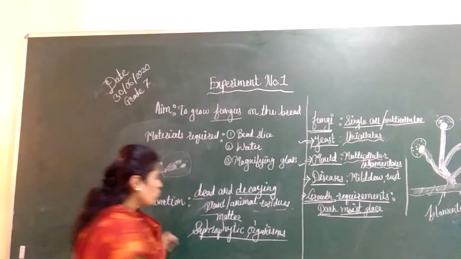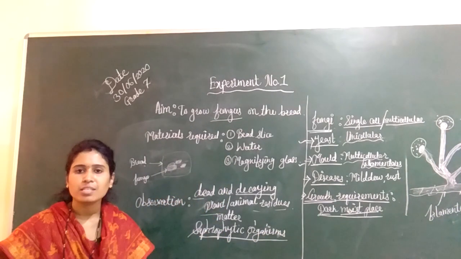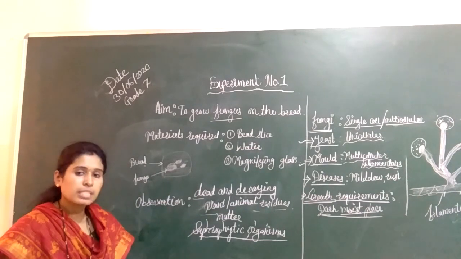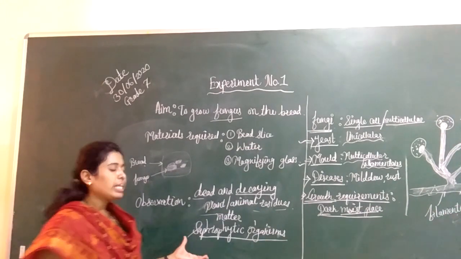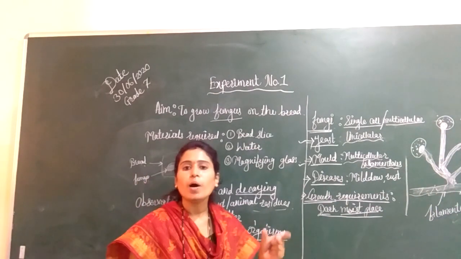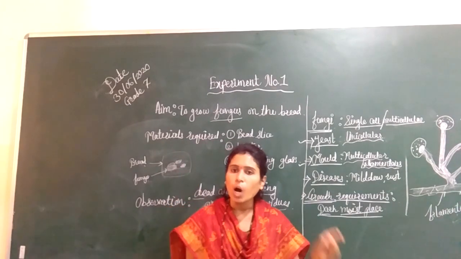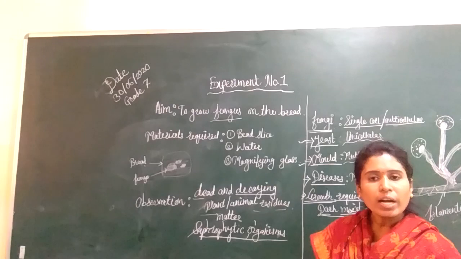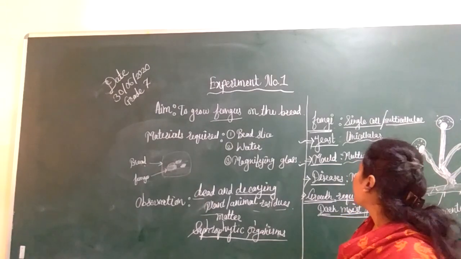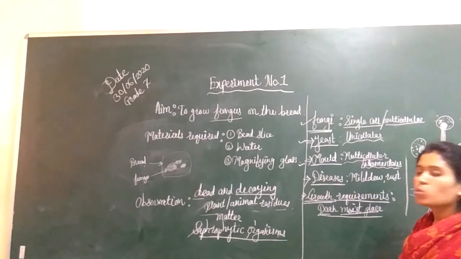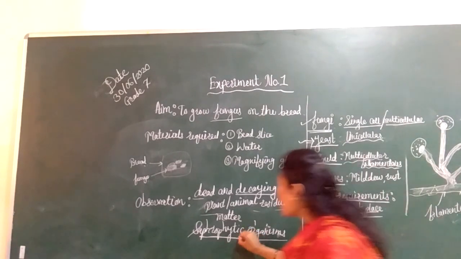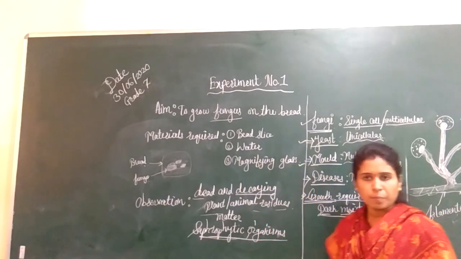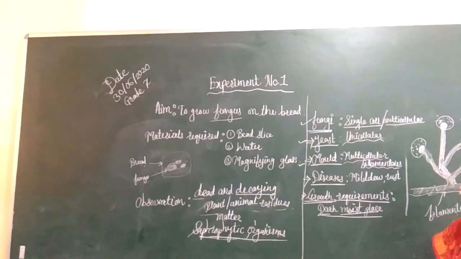What is a saprophytic organism? A saprophytic organism is one which can grow on dead and decaying matter. That organism is fungi. So fungi is a saprophytic organism.